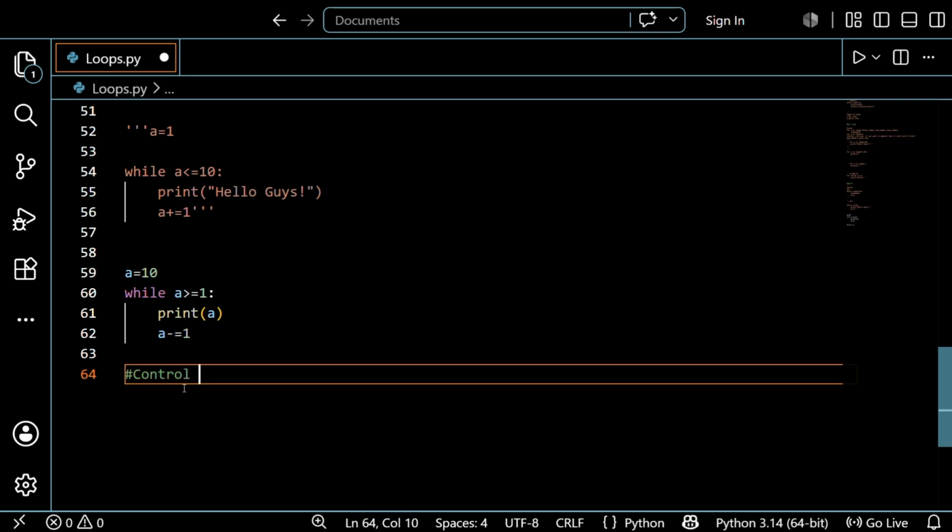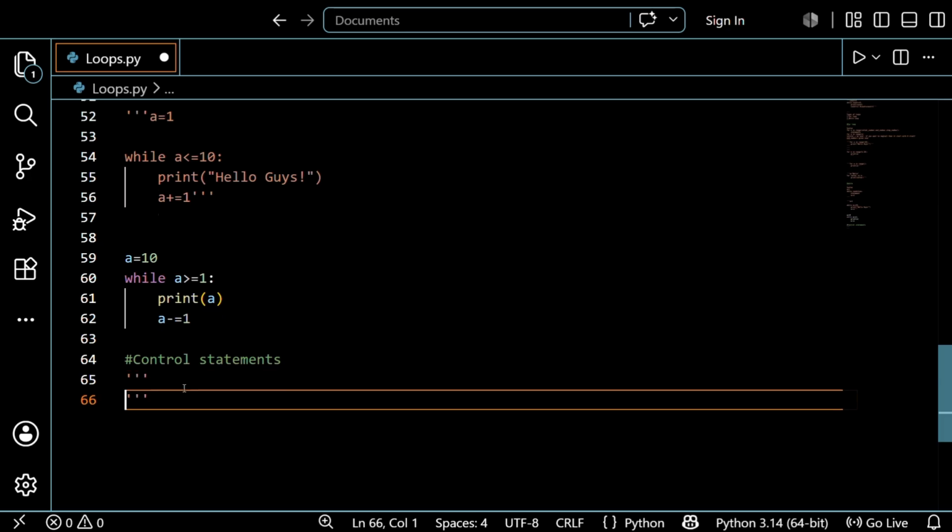So let's explain the control statements. The first one is the break statement. It's a very easy one, guys, do not worry.